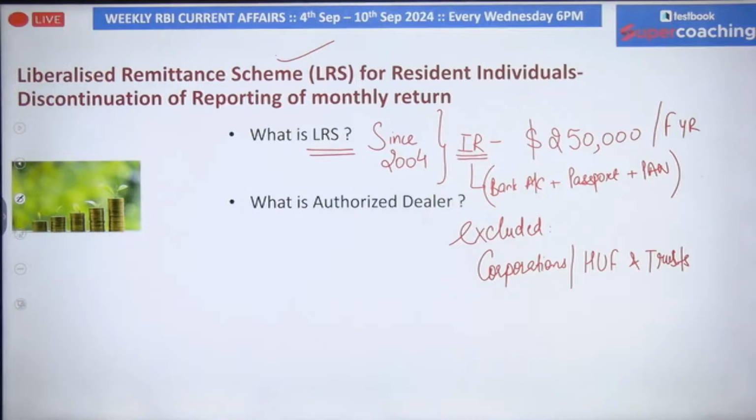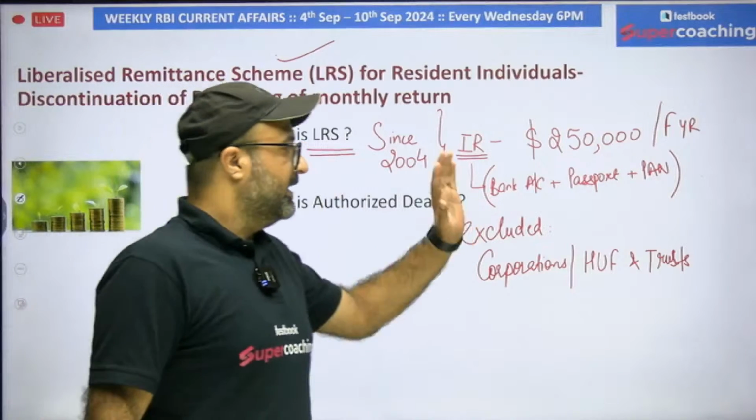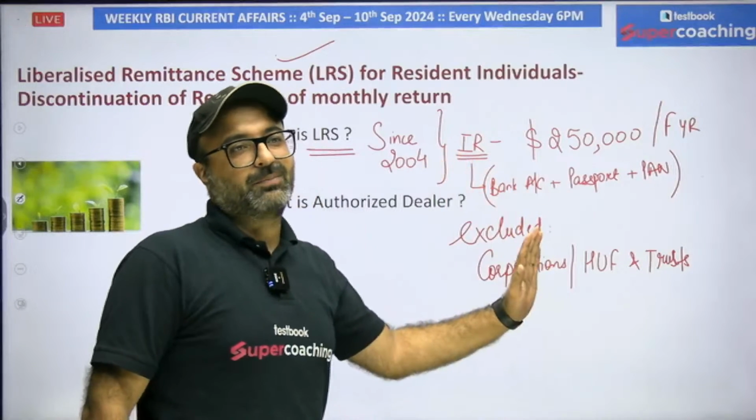First, you can remit these funds for a private visit. You can remit this fund as a gift as well as a donation. You can remit the fund for going overseas for employment. You can remit these funds for emigration, maintaining close relatives overseas, business trips, medical treatment overseas, study overseas, as well as purchasing objects of art overseas. For all that, you are allowed to enjoy the Liberalized Remittance Scheme.